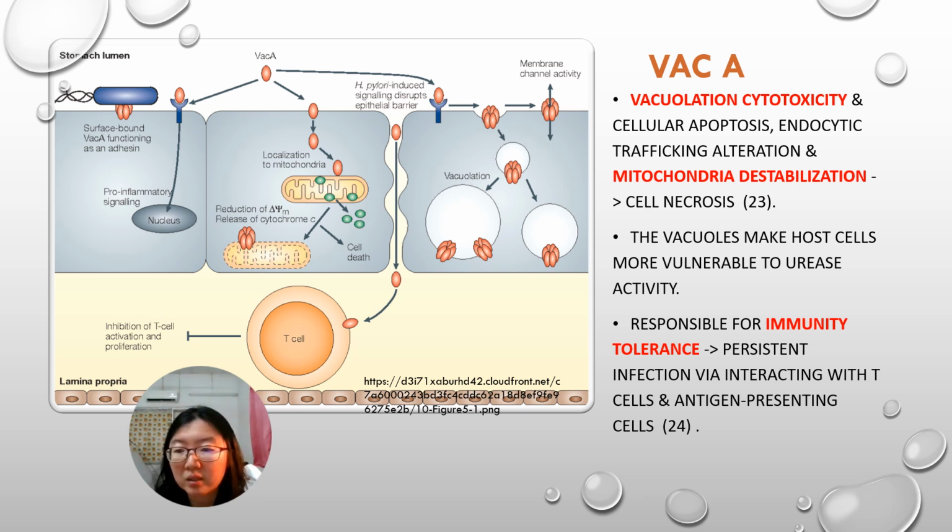And the vacuoles also make the whole cell more susceptible to urease activity, and VacA is also responsible for immune tolerance and hence persistent infection with H. pylori via interacting with the T cells and antigen presenting cells.